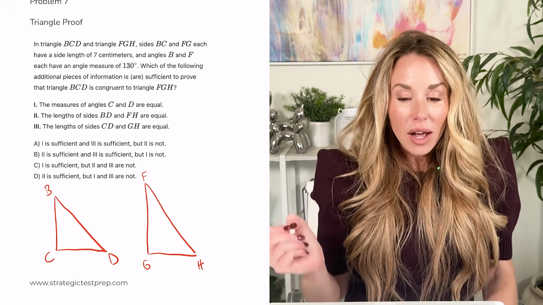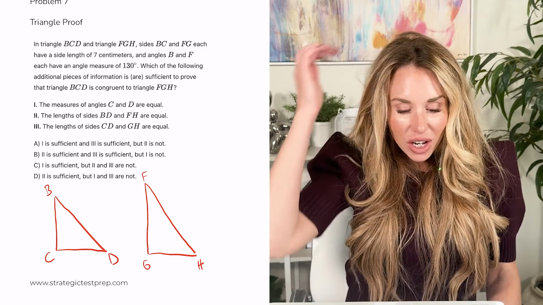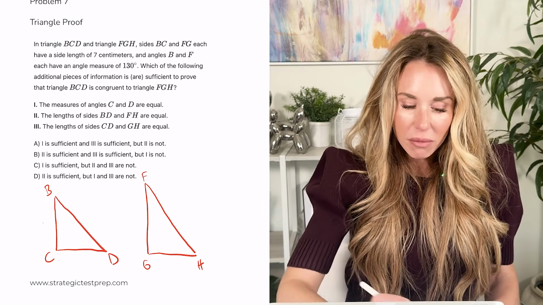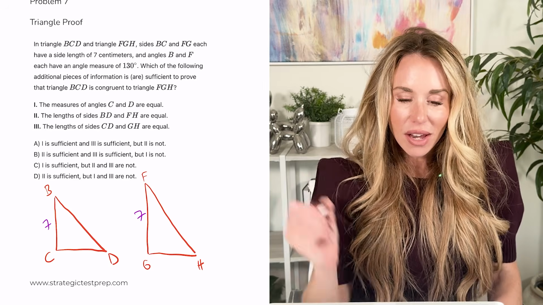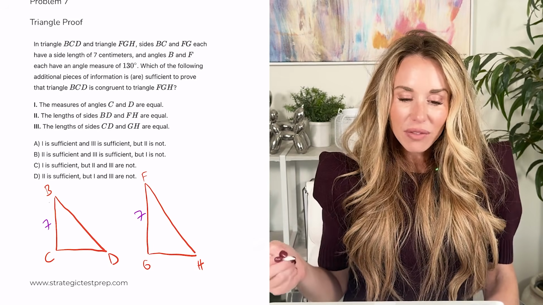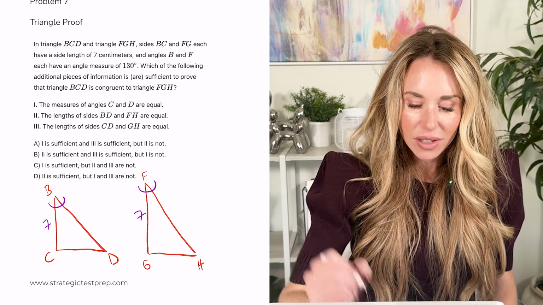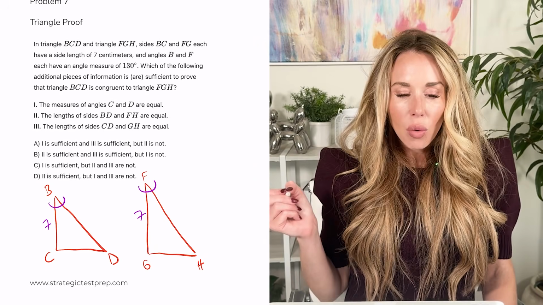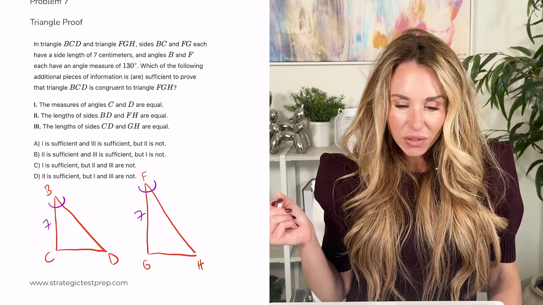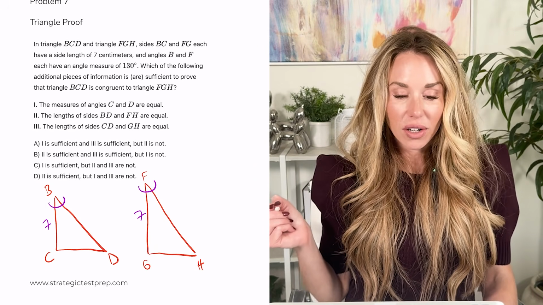FGH. They said BC and FG each have a side length of 7. Okay, let me put that in. So we've got 7 and 7. Angles B and F each have an angle measure of 130. Okay, so we know that this is congruent to that. Which of the following additional pieces of information are sufficient to prove that they're congruent?